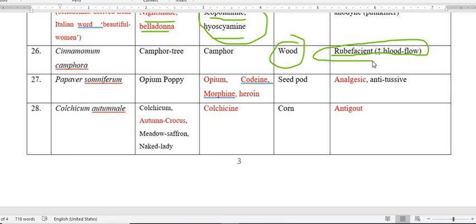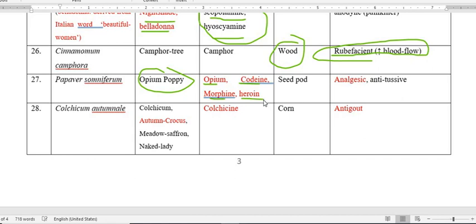Now next is Papaver somniferum. Papaver somniferum is the poppy plant or opium poppy, and this is a very important plant because of its constituents: opium, then codeine, then morphine, and then heroin.